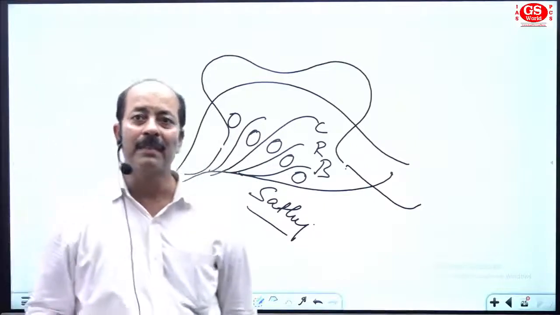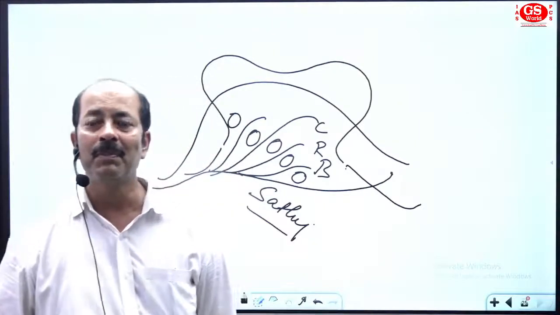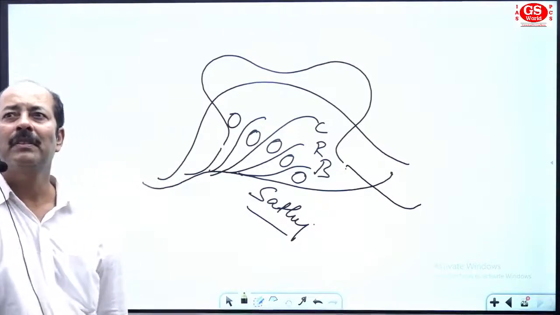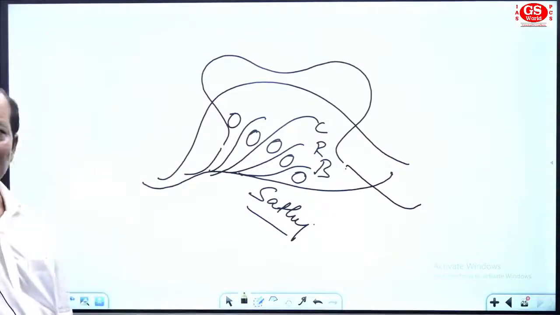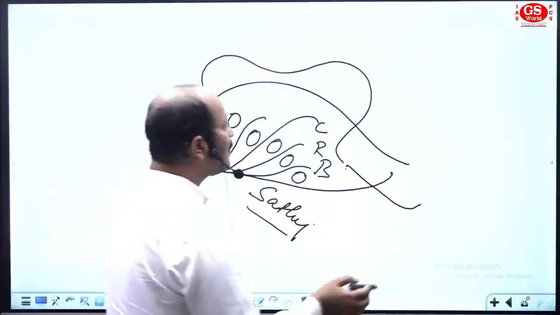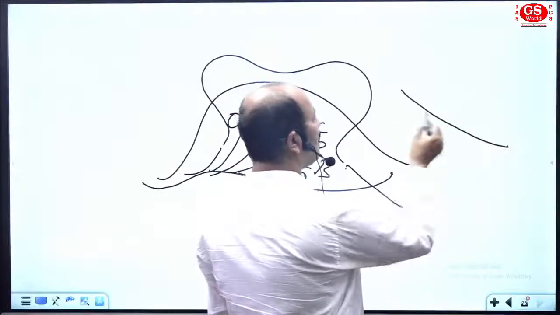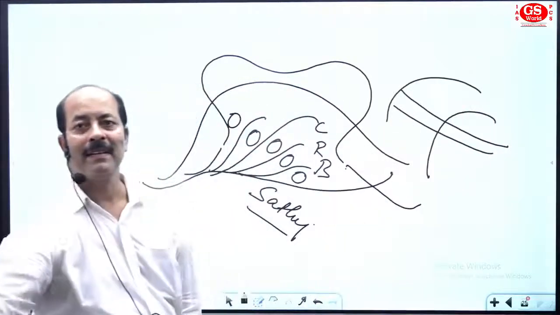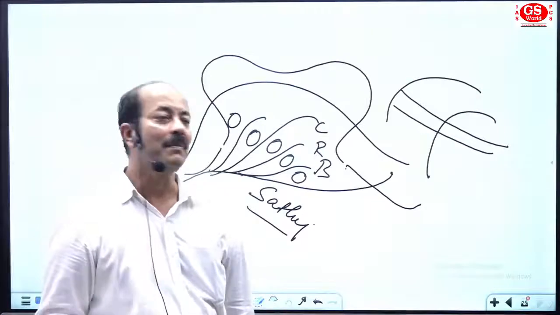Deposition brought by rivers is named as deposits or alluvial, from Trans-Himalayan. We'll discuss it. Trans-Himalayan means, suppose this one is Himalaya and the river is coming from beyond the Himalaya, then it is named as Trans-Himalaya.